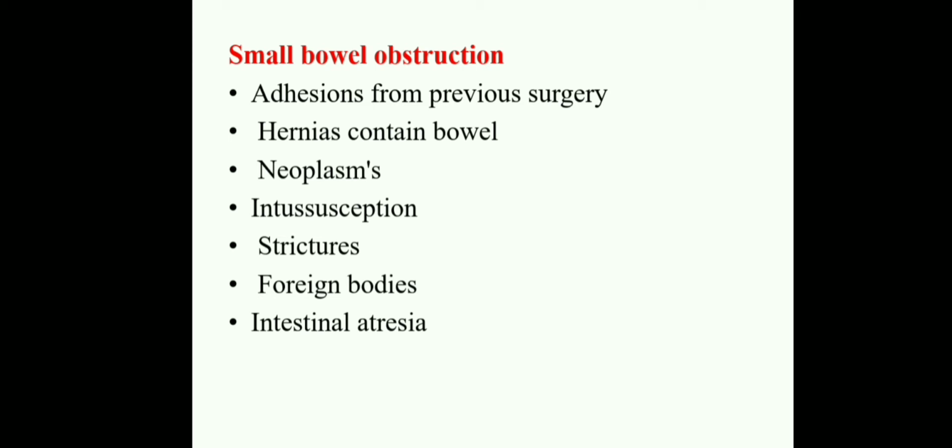And hernias containing bowel, and next neoplasms, intussusception and strictures. Next, foreign bodies and intestinal atresia. Okay, these are the small bowel obstructions.